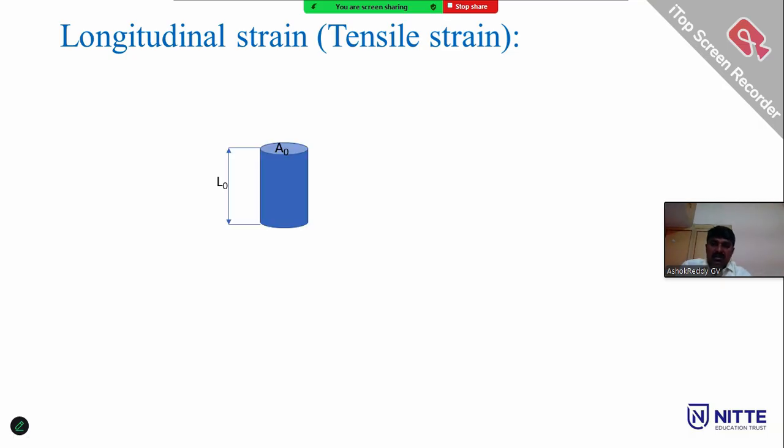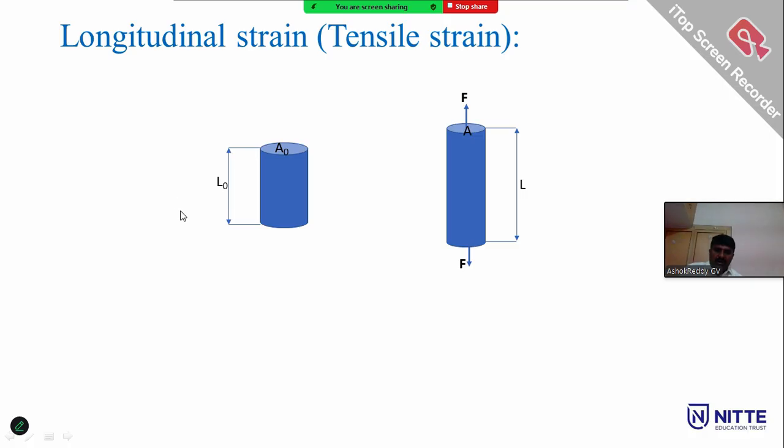For longitudinal strain, consider a cylinder or some material with area A. When a force F is applied to its ends, the original length of the material is L naught.